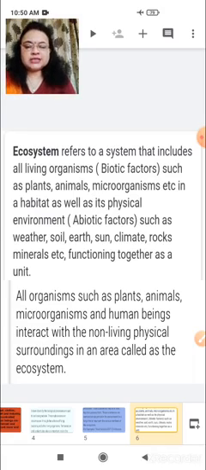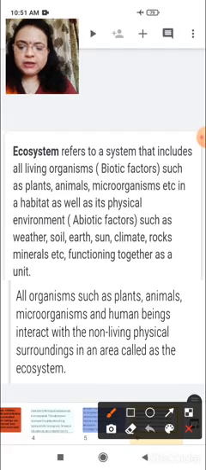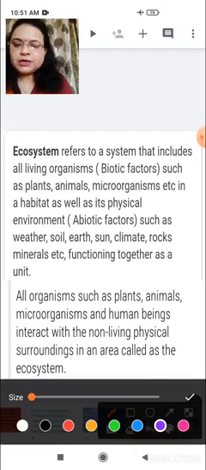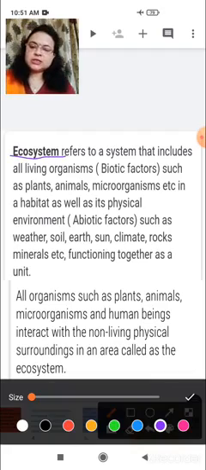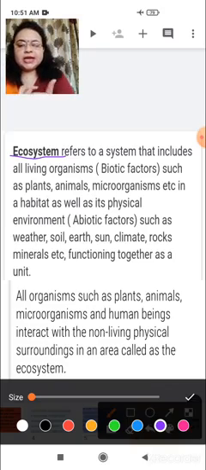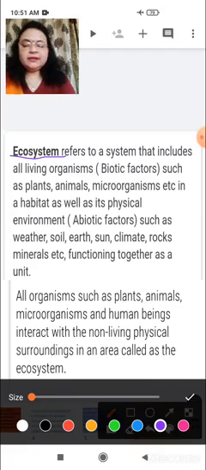So here we are studying the main topic in our environment, which is called ecosystem. What we are studying? We are studying here ecosystem. What is ecosystem? Ecosystem refers to a system in which some living organisms, or you can say biotic factors, and some non-living organisms, you can say abiotic factors, function together to maintain the system of environment, which is called ecosystem. So let us study about ecosystem.